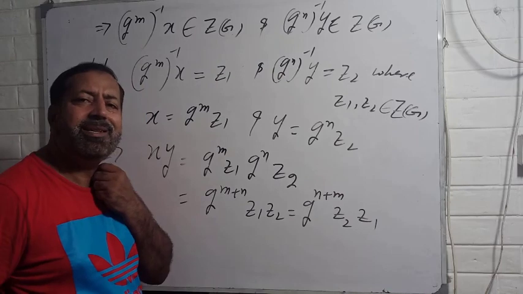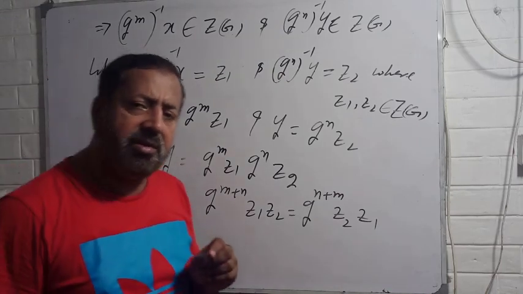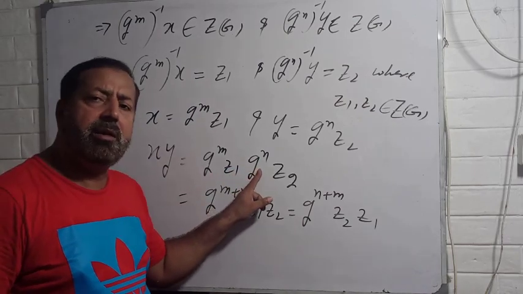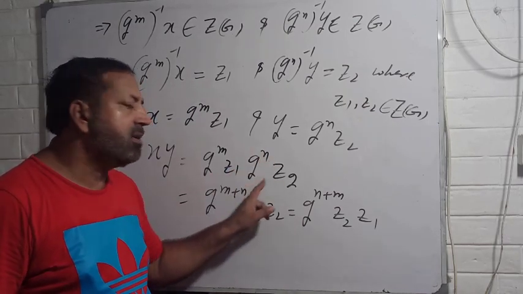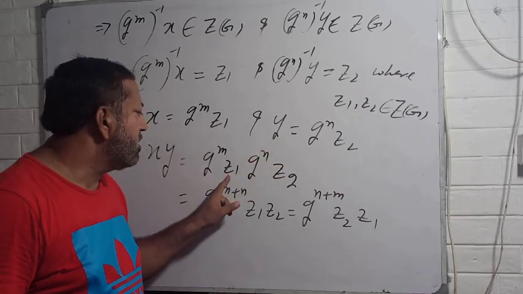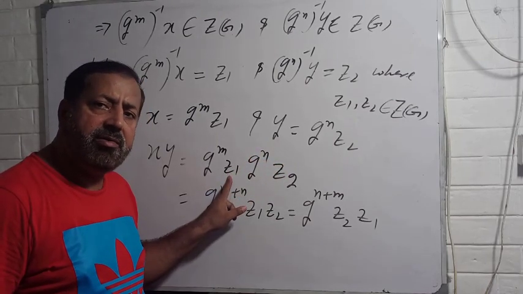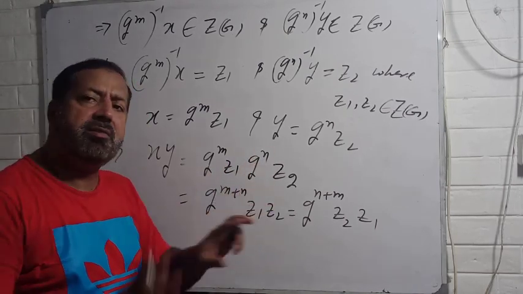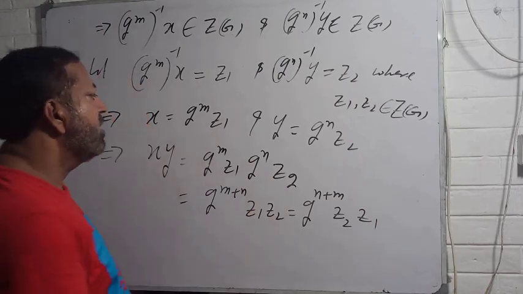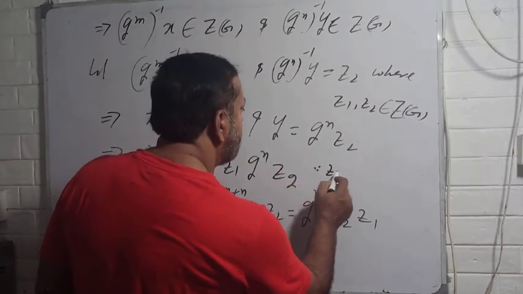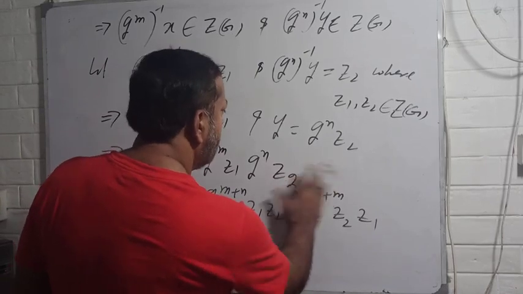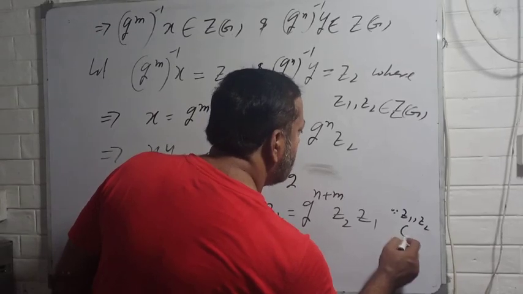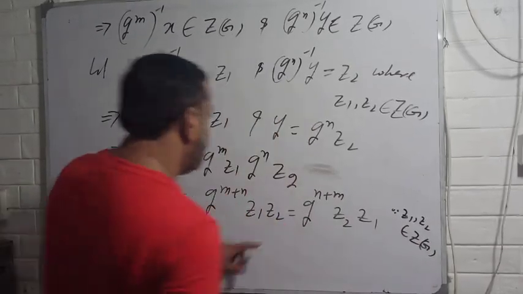This is possible because z1, z2 are the elements of your center, so they can be replaced, because g is an element of capital G, so its power is also an element of capital G, and z1 is a center element, so you can commute. So z1 g^n is equal to g^n z1. There is no problem at all. Since z1, z2 belong to center of G. So what is this?